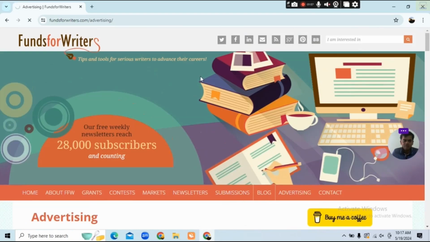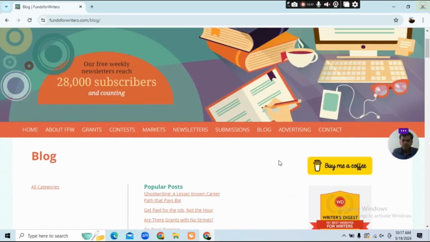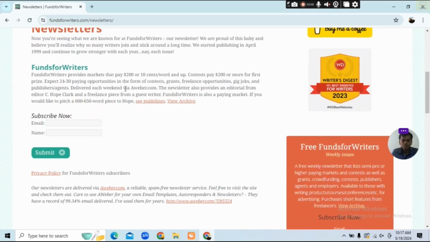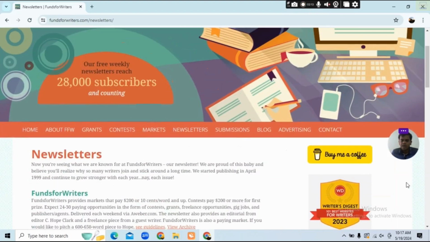Blogs, there are certain kinds of blogs. Okay, you see the blogs are here. Then you can see the submissions, newsletters. There are a lot of things you can submit or post also. If you want to type the newsletter, you can subscribe for now. You can type your newsletter also and send it to Funds for Writers.